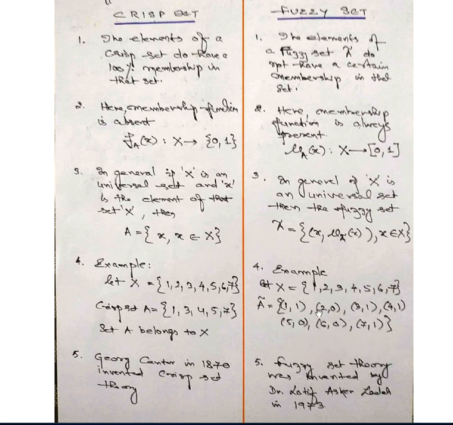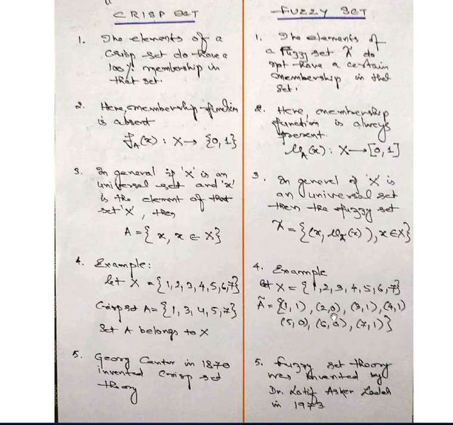What does it mean? This particular fuzzy set is something like a step function. In the x coordinates we have 1 2 3 4 5 6 7. Now when we see the y-axis, that is mu A of X, we have for 1 it is 1, for 2 it is 0, for 3 it is 1.